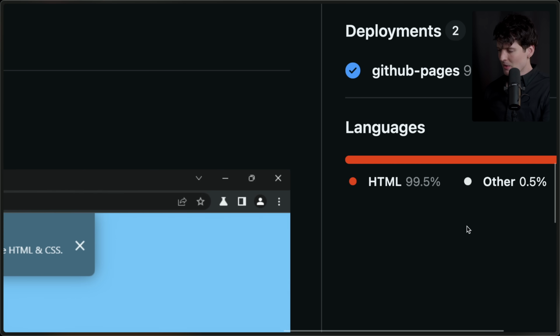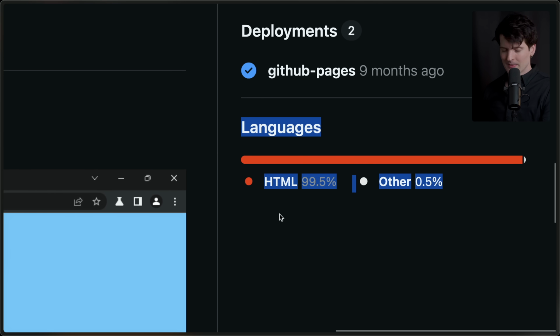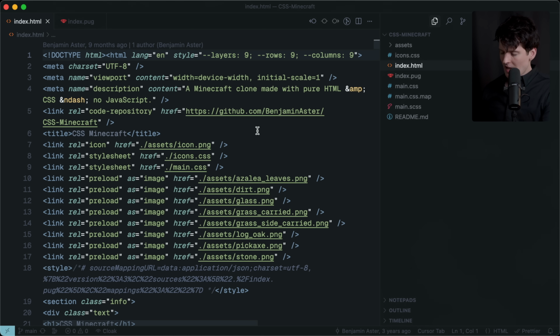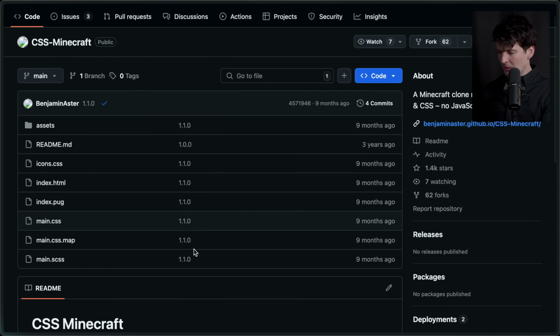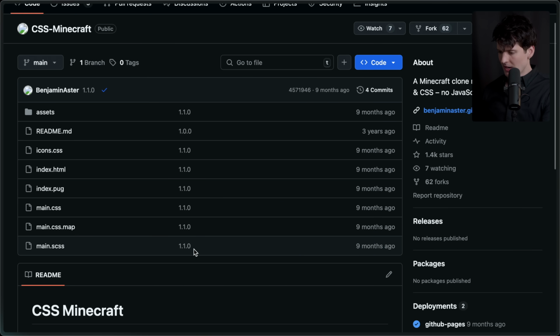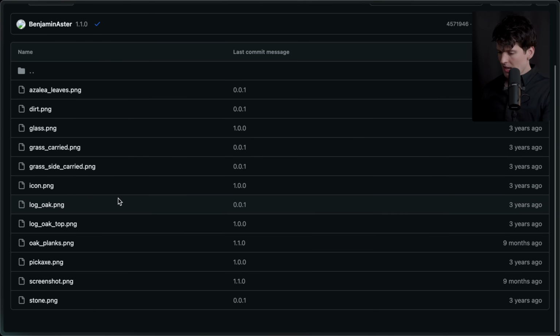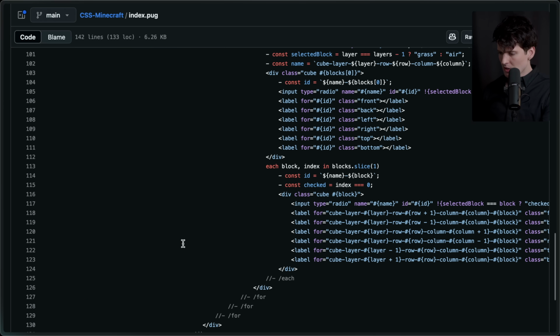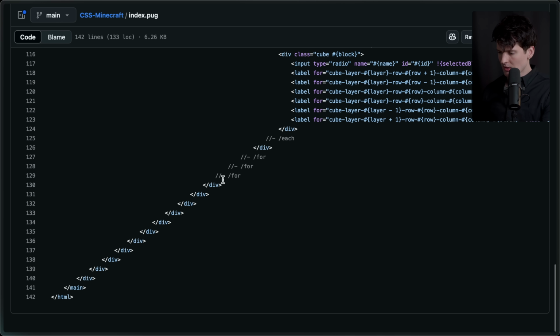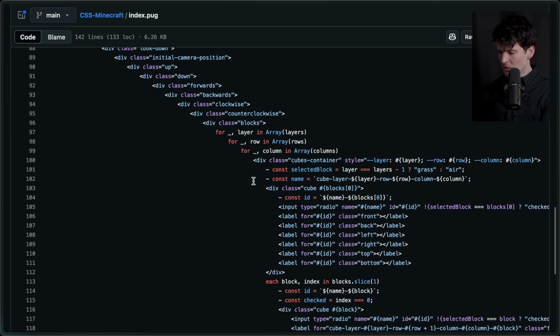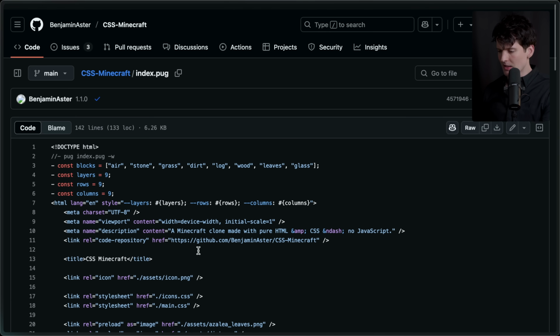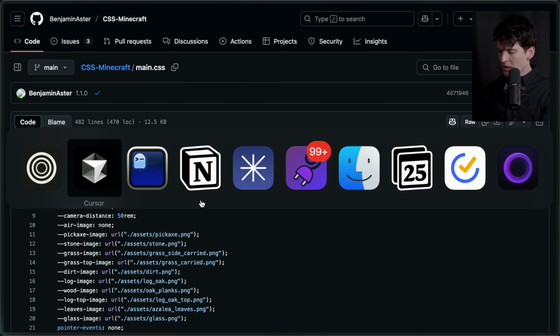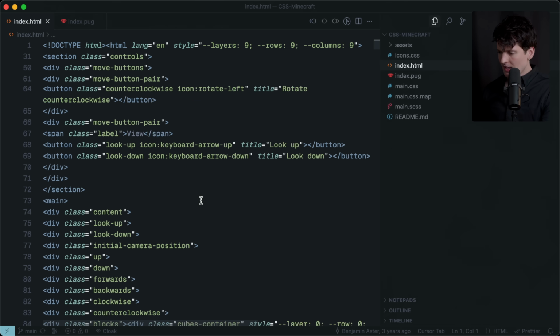And as you see here with languages, he's not bullshitting. Obviously, I had to clone the repo because I need to play with this. It's just far too cool not to. It doesn't specify how it did things, but this index.pug file, I'm assuming, is used to generate the content, because it's got to do a bunch of loops in order to add all of the blocks and things in the HTML.